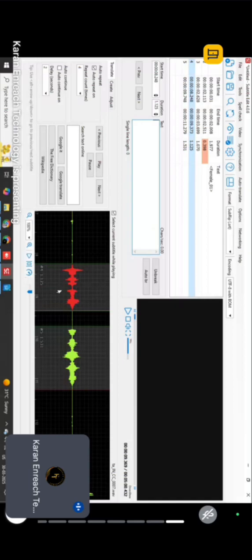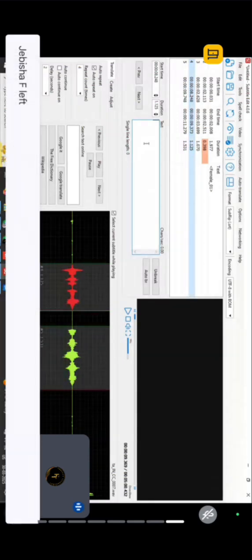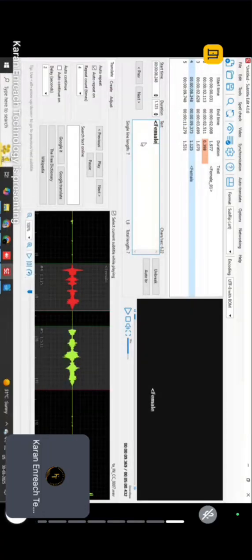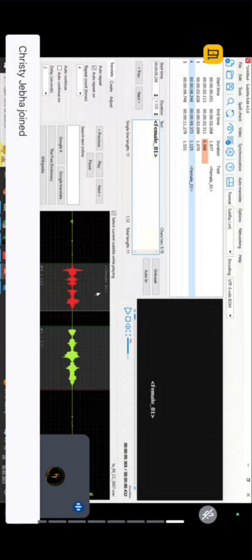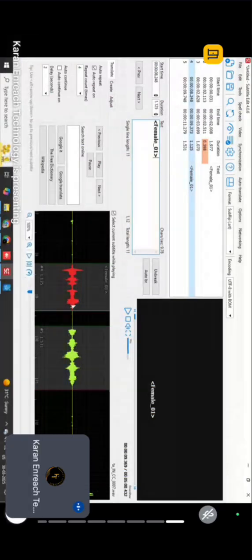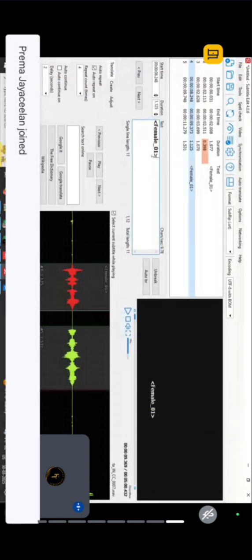So here the speaker, as you can see, is a female speaker. So the format also should be the same. Like this, you have to type female underscore 01. Mostly there will be only two speakers, so you will be able to understand it. It will show here also it is female 1, and then for the next pattern, if the same female is speaking, you have to give female 1, or if some other person is speaking, you have to give either female 2, or if it is a male, you have to give male 1. Like that you have to understand and give it.